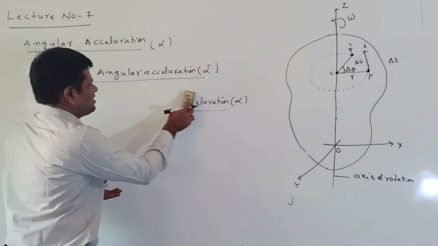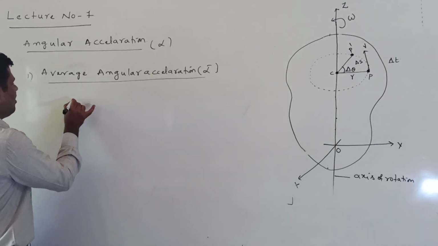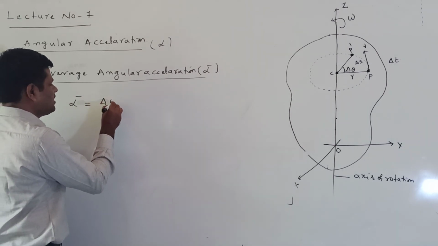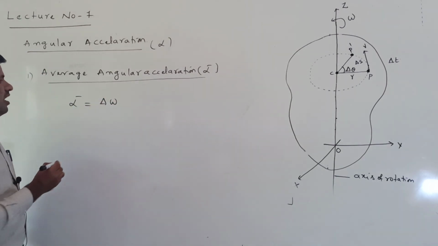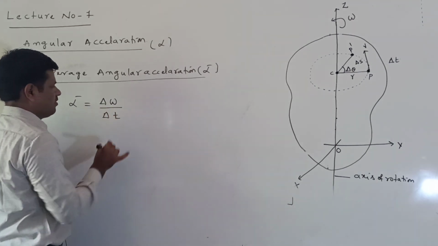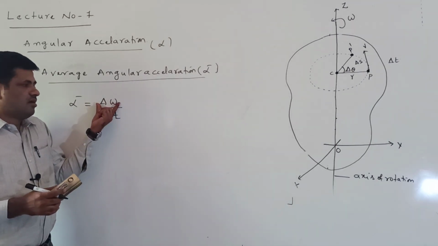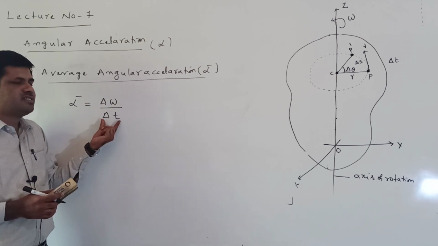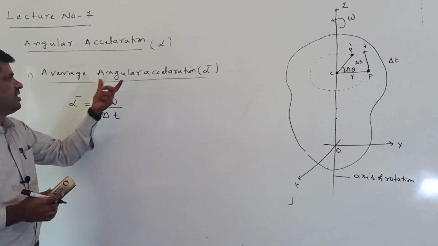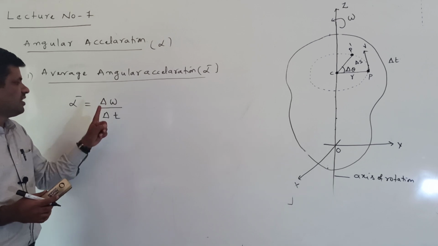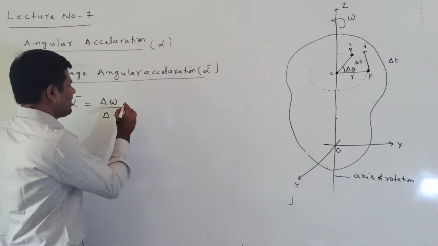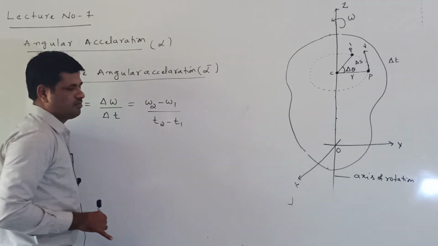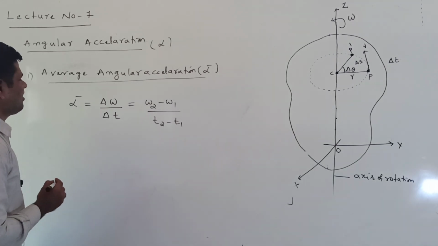Listen, average angular acceleration can be defined as alpha bar, which is equal to the ratio of delta omega by delta t. That means the change in the angular velocity in the time interval delta t is called the average angular acceleration. Alpha bar is equal to delta omega by delta t. We can also write this as omega 2 minus omega 1 by t2 minus t1. Clear? This is the average angular acceleration.